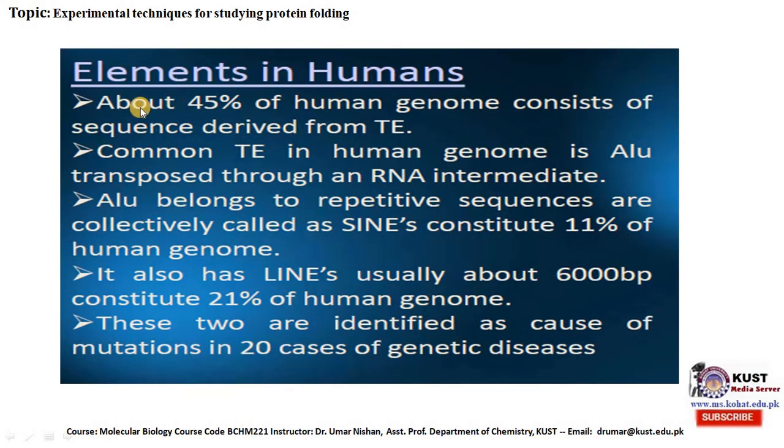Elements in humans. About 45% of the human genome consists of sequences derived from transposable elements. The most common transposable element in the human genome is Alu, transposed through an RNA intermediate. Alu belongs to repetitive sequences collectively called SINEs, which constitute 11% of the human genome. There are also LINEs, usually about 6,000 base pairs long, which constitute 21% of the human genome. These two are identified as the cause of mutations in 20 cases of genetic diseases.